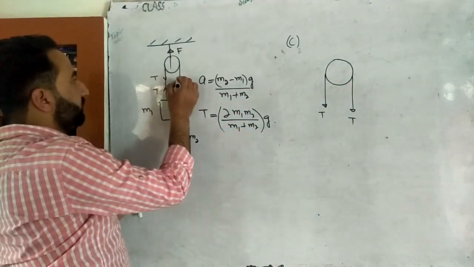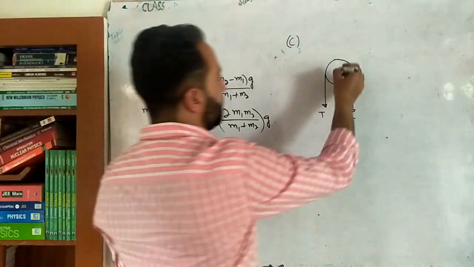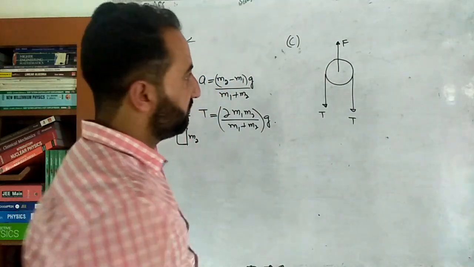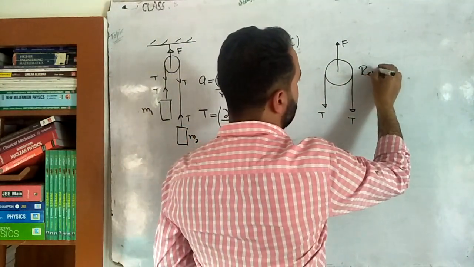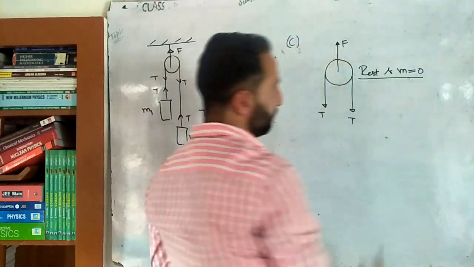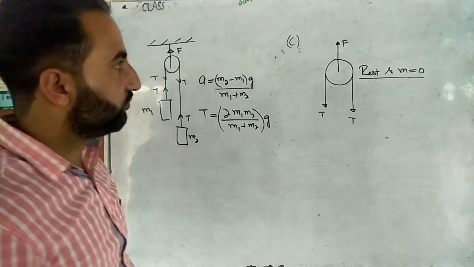Tension in the downward direction is pulling the pulley downward, so T and T. In the upward direction there is a force, suppose F, which we have to calculate. Now this pulley is at rest, and its mass is also equal to 0. So that simply implies that upward force must be equal to downward force.